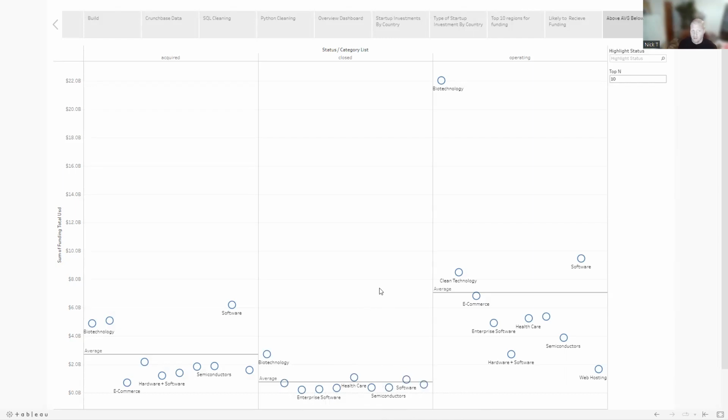When we look at the operating companies, you can see that biotechnology, once they get up and going, they continue to operate. Clean technology seems to do pretty good, and software does pretty good as well. As an overall investment and long-term indicator of success, it appears that software is the best investment to make, the least likely to close down, the most likely to be acquired, as well as the most likely to continue operating. And the best region is going to be still the Bay Area around San Francisco, and the best country to start a startup in is the United States.